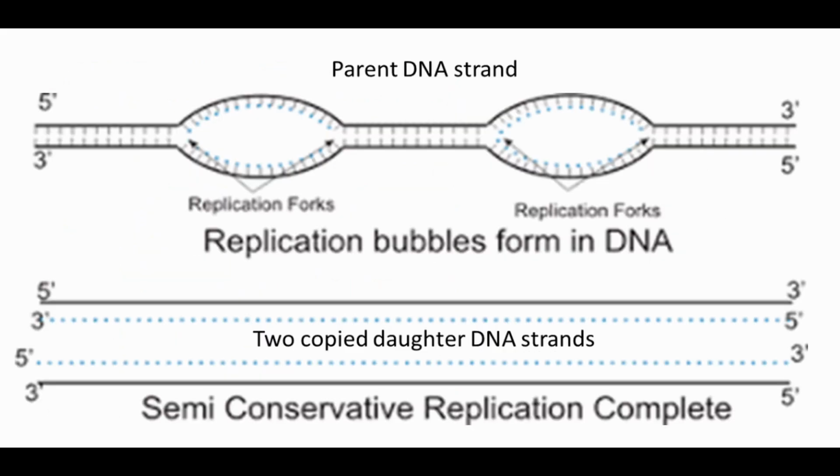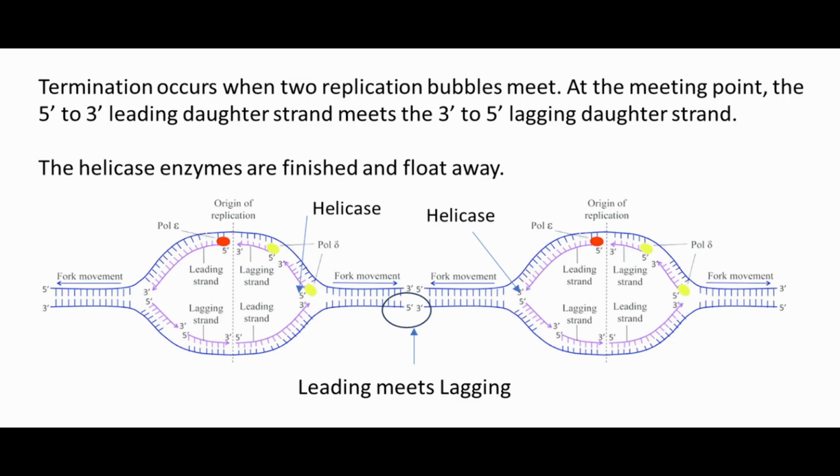With both leading and lagging daughter strands proofread and corrected, we have two complete daughter copies of the original parent strand. We can now go into detail about termination. Termination occurs when two replication bubbles meet. At the meeting point, the 5' to 3' leading daughter strand meets the 3' to 5' lagging daughter strand. The helicase enzymes are finished and float away.